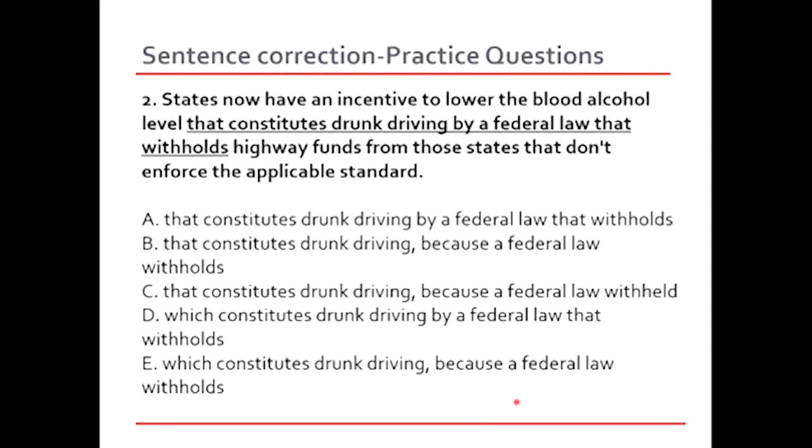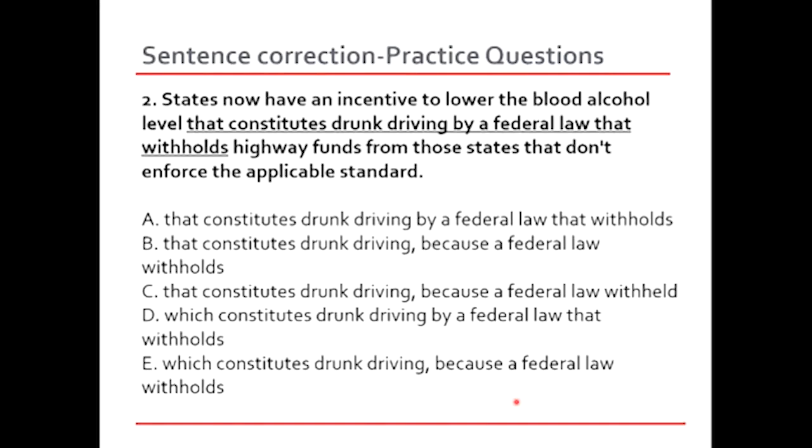Now let's look at the subject of the sentence. States now have an incentive to lower the blood alcohol level that constitutes drunk driving by a federal law that withholds highway funds from those states that don't enforce the applicable standard. So obviously the subject is states.